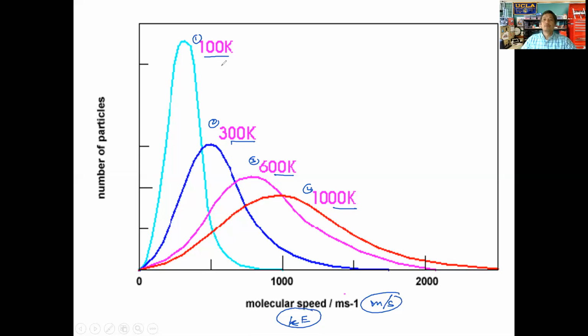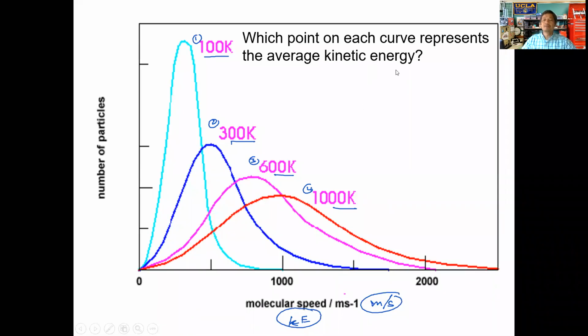What I would like to do then is answer a couple questions here. Even though this graph is comparing molecular speed to number of particles, we can relate it to kinetic energy. The first question I'd like you to answer on your paper is: which point on the curve represents the average kinetic energy? Let me ask you to answer this first, and then we'll interpret this graph when we come back.